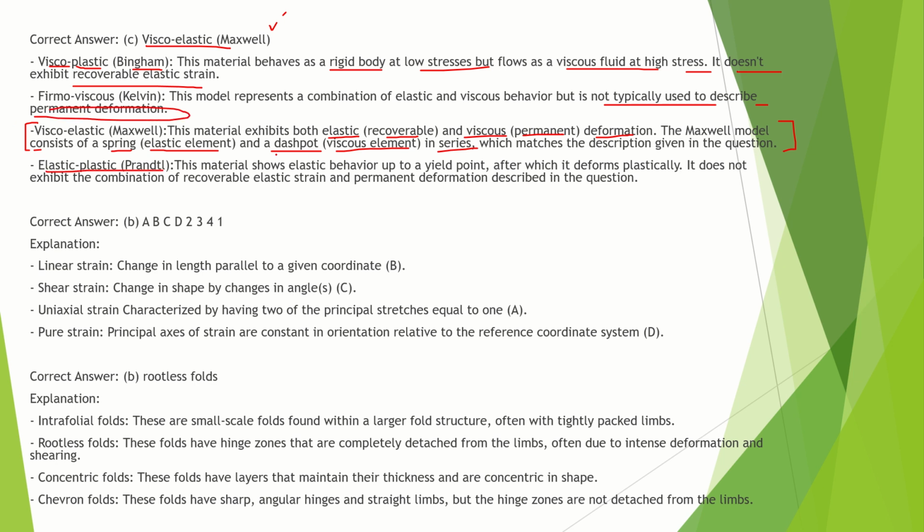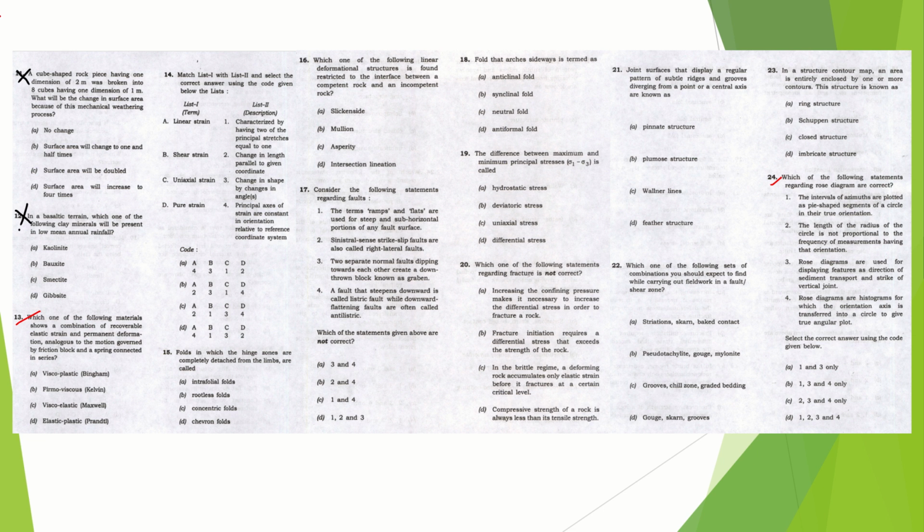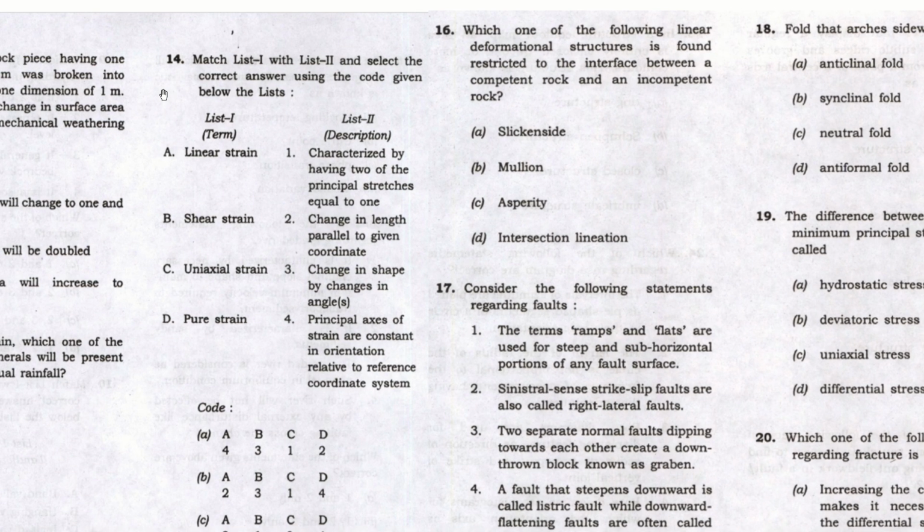Now, coming to the elastic plastic, that is given by Prandtl, this material shows elastic behavior up to a yield point, and after that it deforms plastically. So it does not exhibit the combination of recoverable elastic strain and permanent deformation described in the question. So we should know all of these. Okay, now coming to the 14th question.